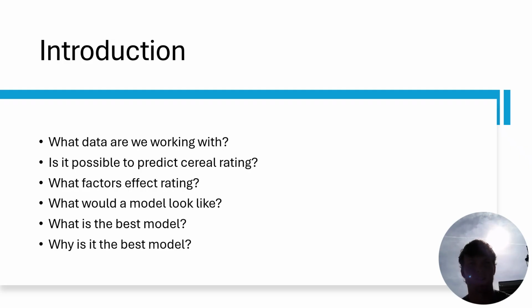So, for an introduction, some of the topics I'm going to look into are what data are we working with? Is it possible to predict cereal ratings? What factors affect rating? What would a model look like to predict the rating? What is the best model that we can have? And what makes it the best model?